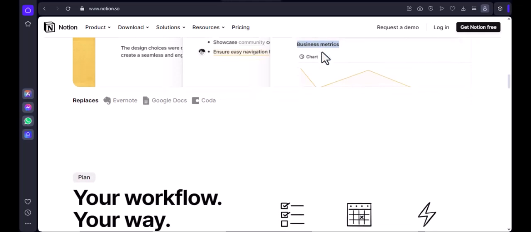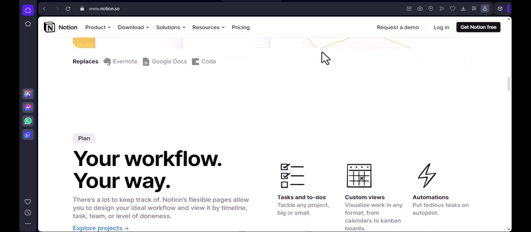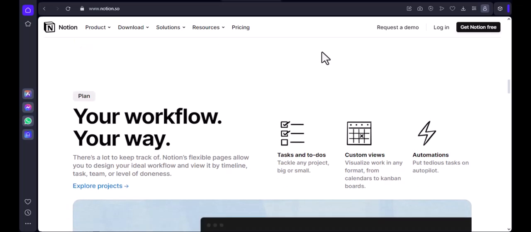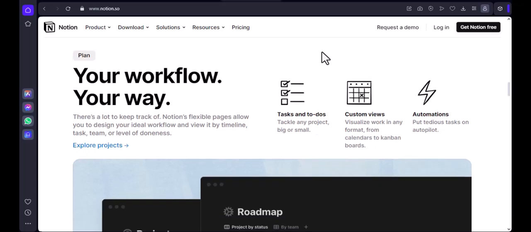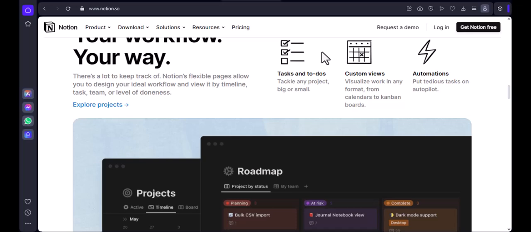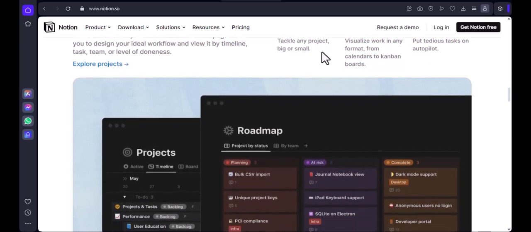Once ideas are captured, I move into scripting directly inside Notion. Each content item opens into its own page where I write the full script. I structure my scripts with clear sections: hook, context, main points, and closing. Notion's toggle blocks help me collapse sections I'm not actively working on, which makes long scripts feel manageable.